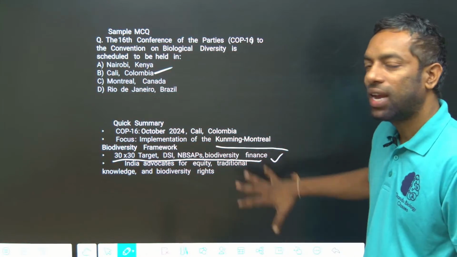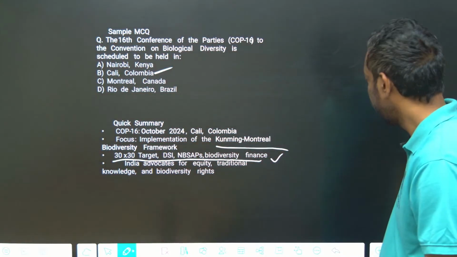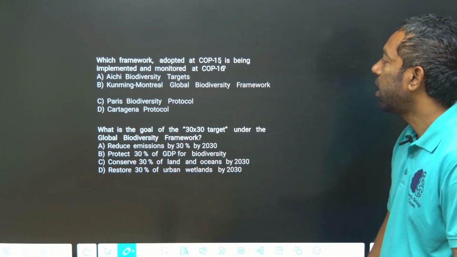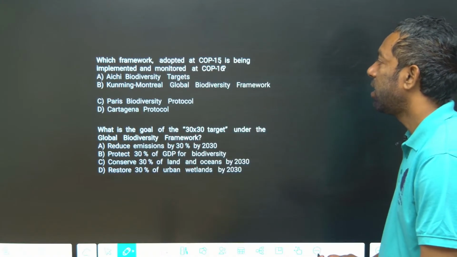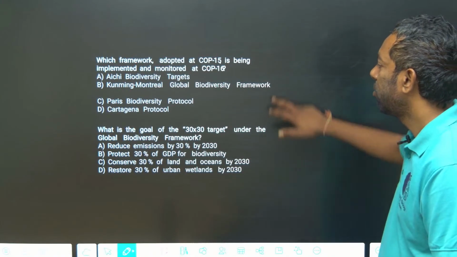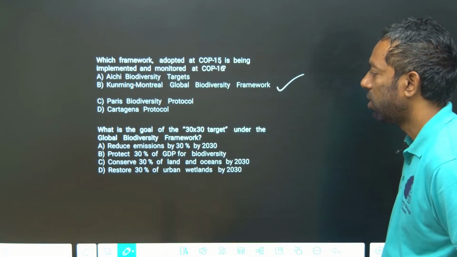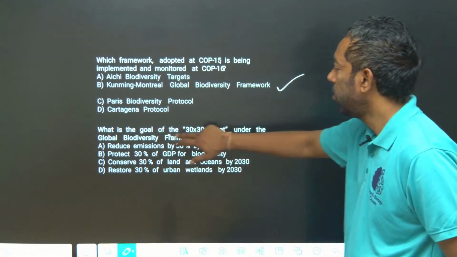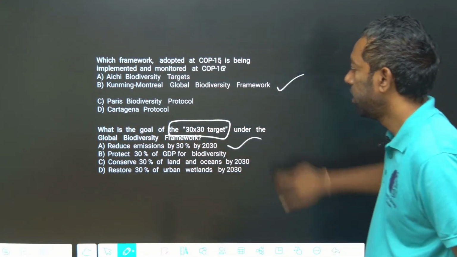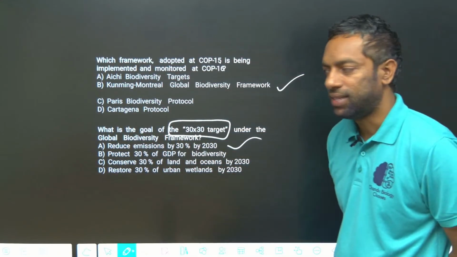I hope you guys understand this. Which framework adopted at COP15 is being implemented and monitored at COP16? The Kunming-Montreal framework, which has the 30-30 target. I hope you guys understand this MCQ.